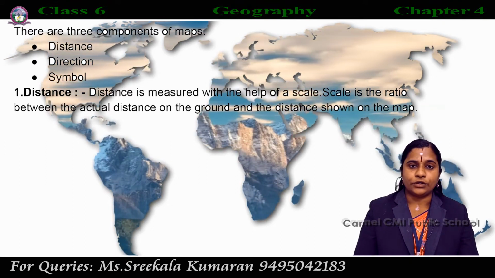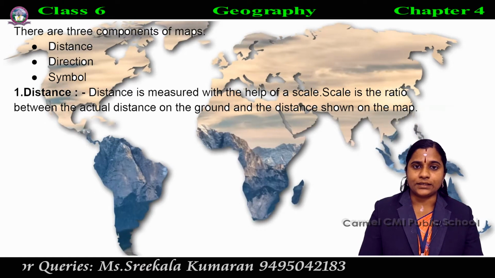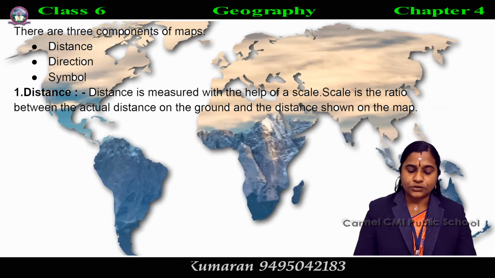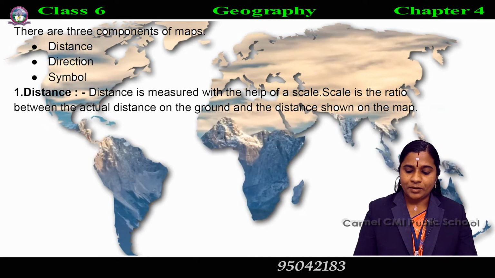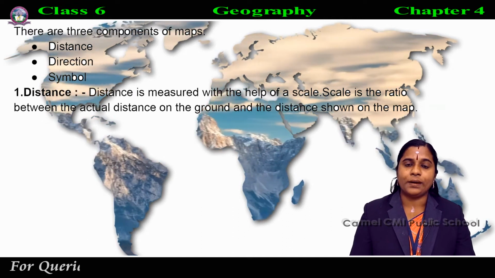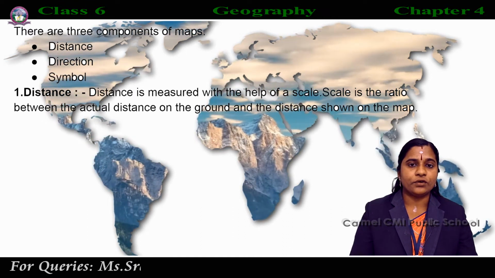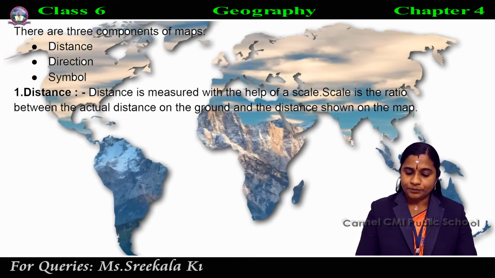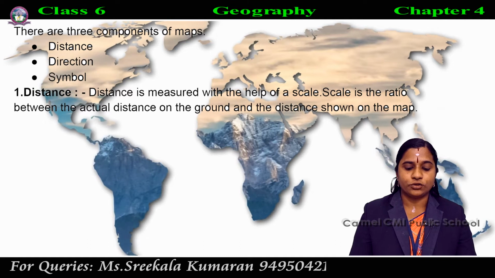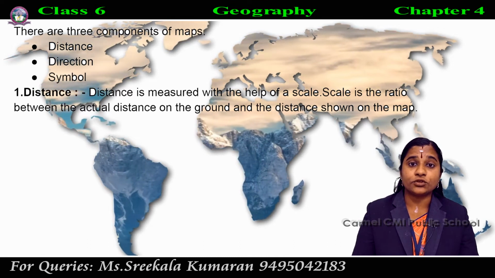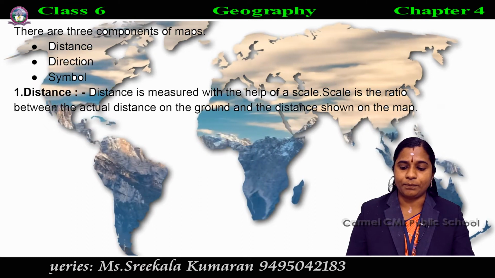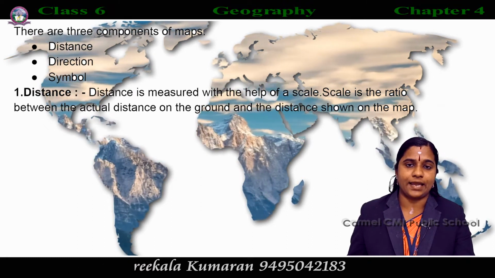If we know the scale, we will be able to calculate the distance between any 2 points or any 2 places on the map. So distance is measured with the help of a scale.